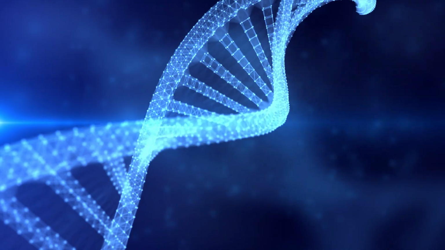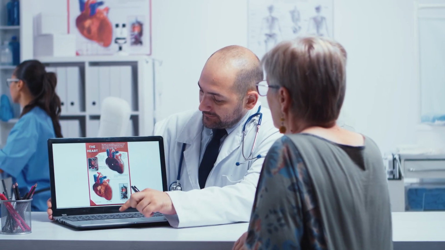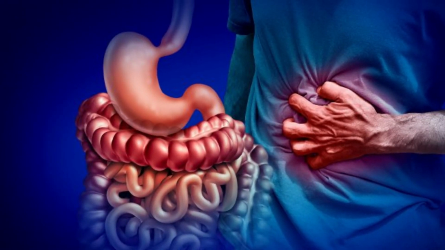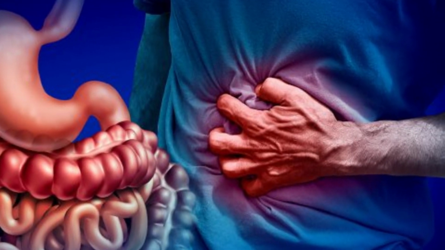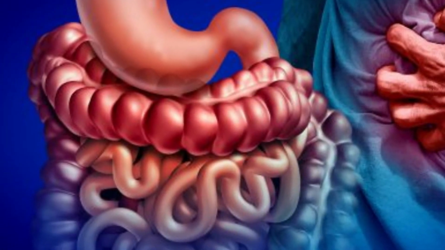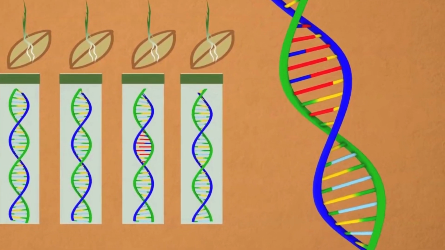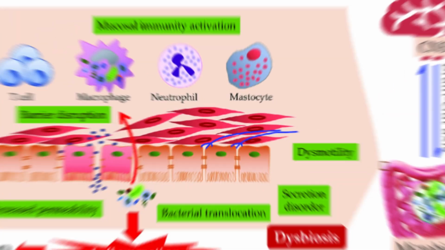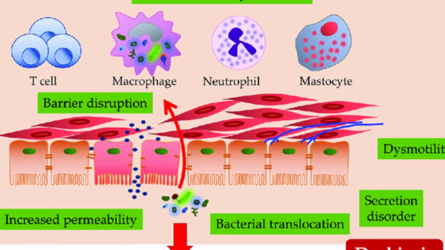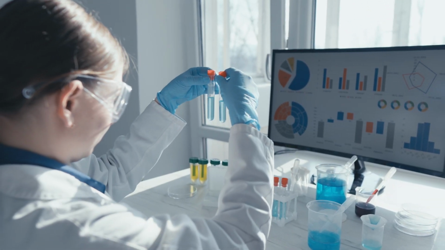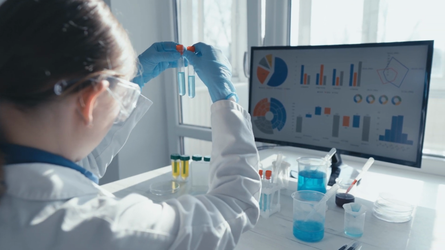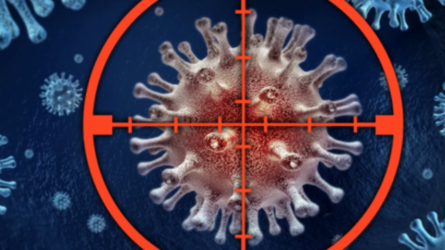Genetics is another captivating angle to consider in the quest to unravel the mysteries of ulcerative colitis. Studies have shown that there is a genetic component to the development of this condition. Certain genetic variations or mutations can predispose individuals to an increased risk of developing ulcerative colitis. Researchers are actively investigating specific genes and genetic markers that may contribute to the susceptibility of developing this inflammatory bowel disease. Understanding the genetic landscape is crucial for comprehending the underlying mechanisms and potentially developing targeted therapies.